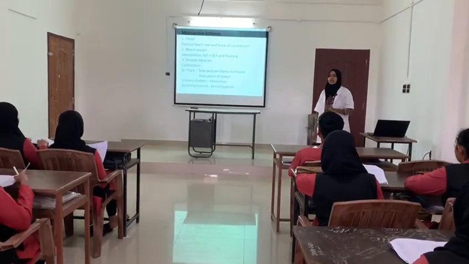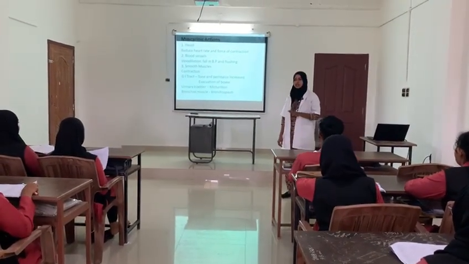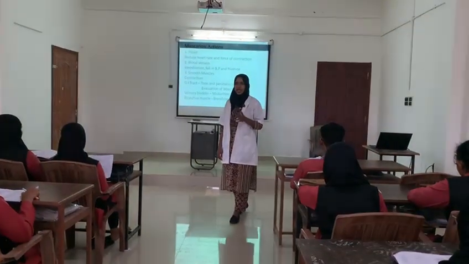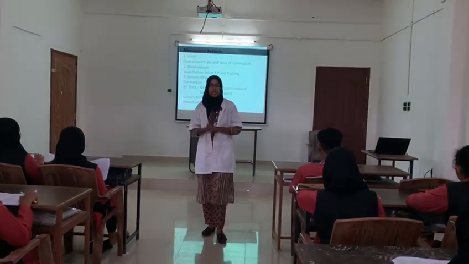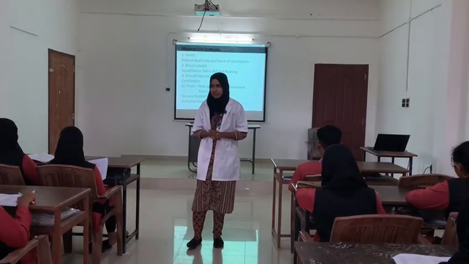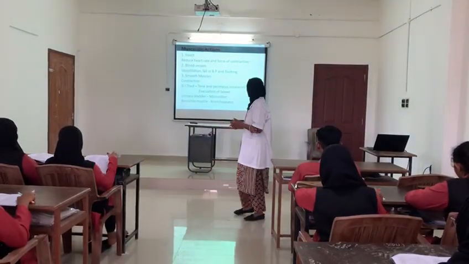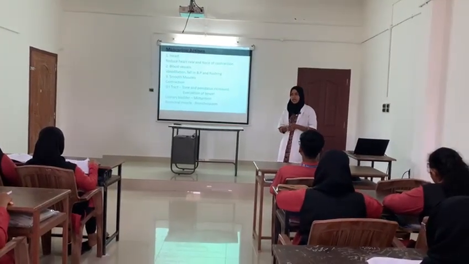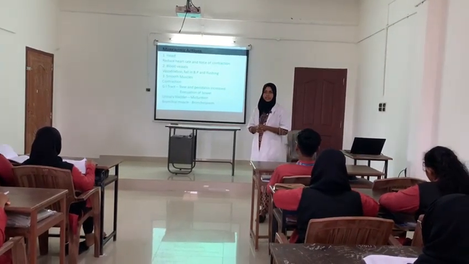Then the pharmacological actions are broadly divided into two types based on which type of receptor they act on: muscarinic actions and nicotinic actions. First of all, we discuss the muscarinic actions produced by acetylcholine. It binds with muscarinic receptors present in the heart.